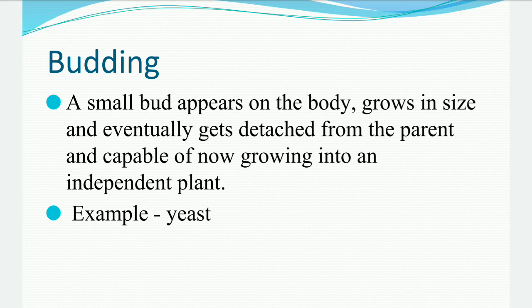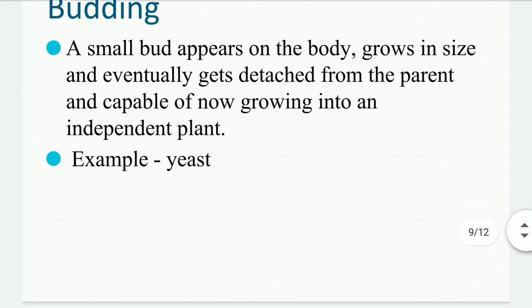A small bud, a swelling kind of structure, appears on the body. It grows in size and then gets detached from the parent body. The nucleus of the parent body divides into two. One of the nuclei moves into the bud. The bud gets separated and then forms a new independent plant.